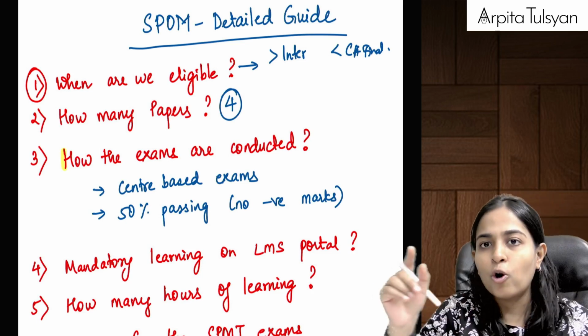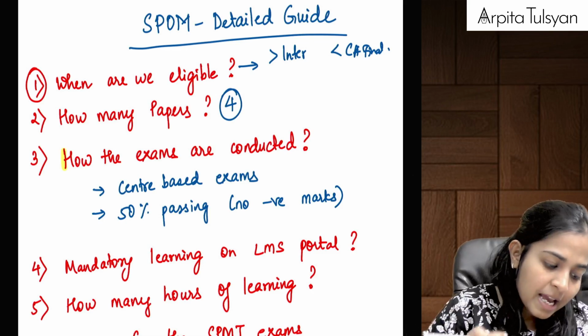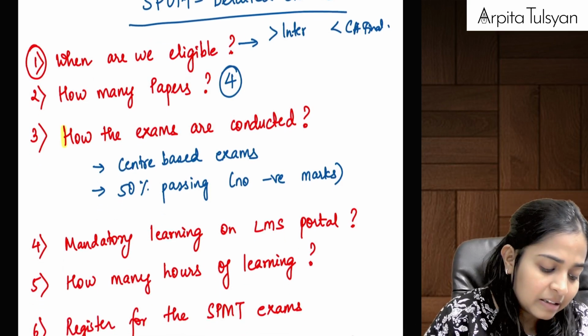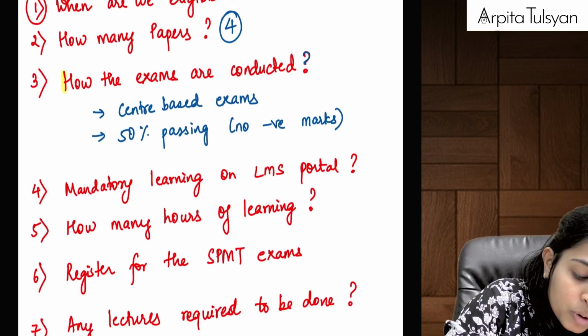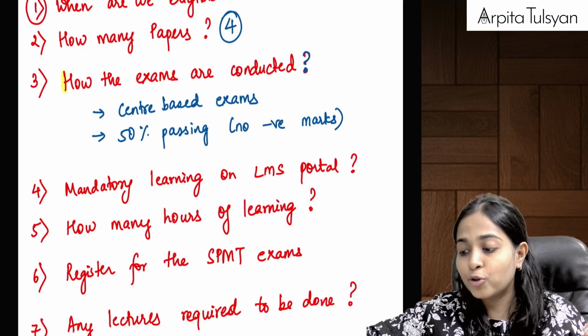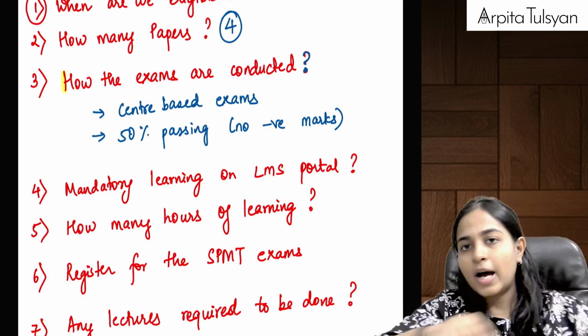So set A is law, set B is costing, set C has 10 options, set D has 4 options. This is how they have set it. Now going ahead, how are we supposed to give these exams? Are we supposed to give it in the same manner as we gave it for intermediate, final, etc.? So the answer is no.